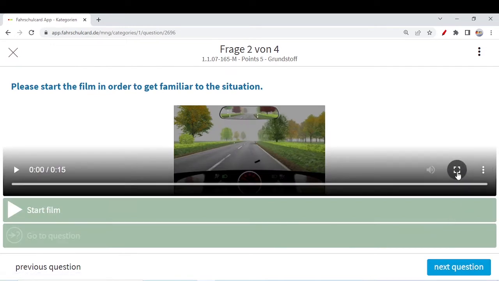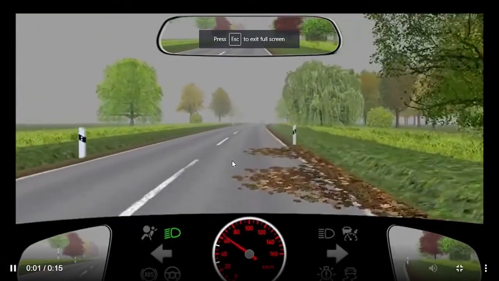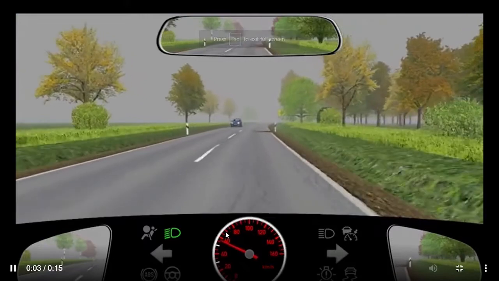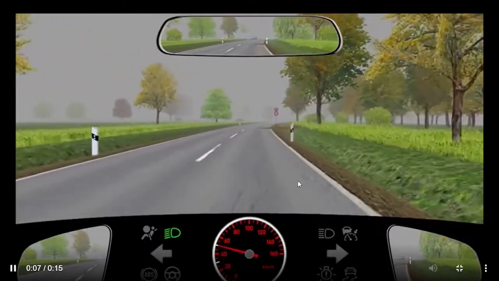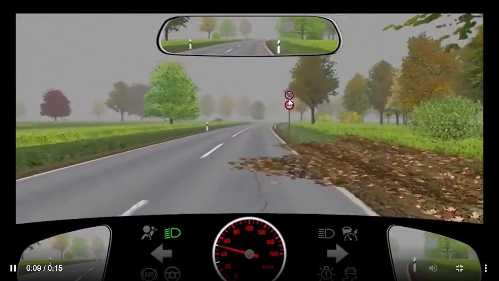The next question is again a video question. Let's see. You are traveling on a Nordstrasse, I guess, where the speed is 100. You see there is a structure on the roadway. The speed limit is 50 here.